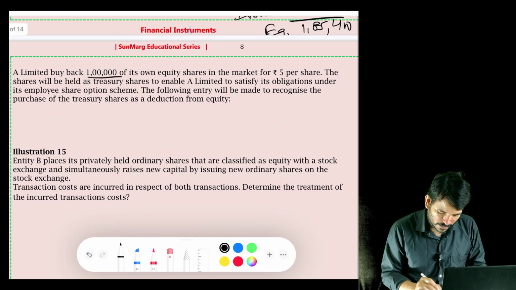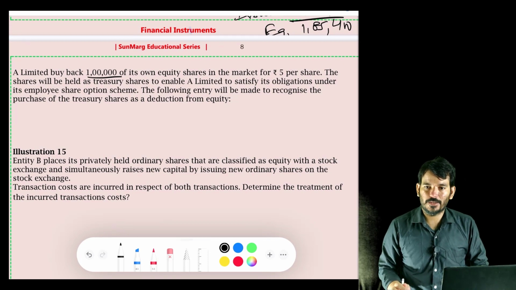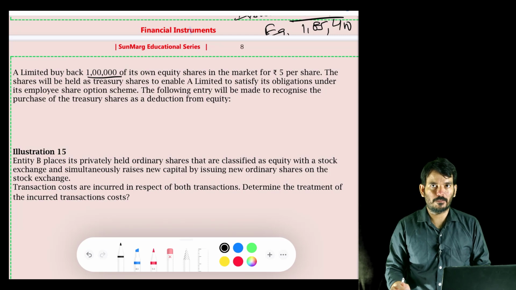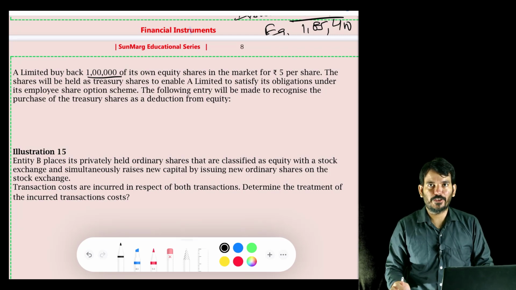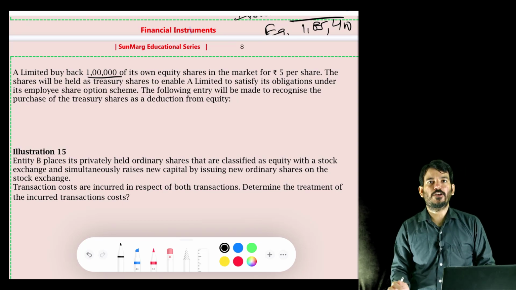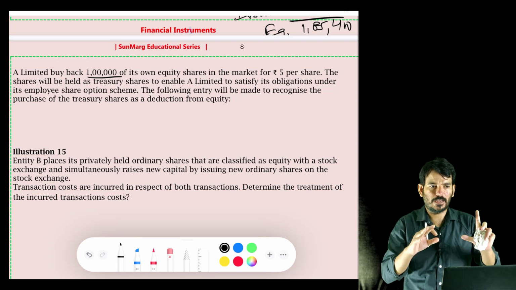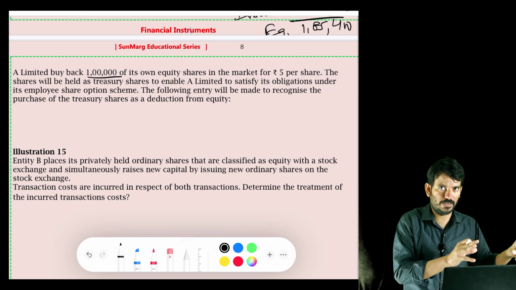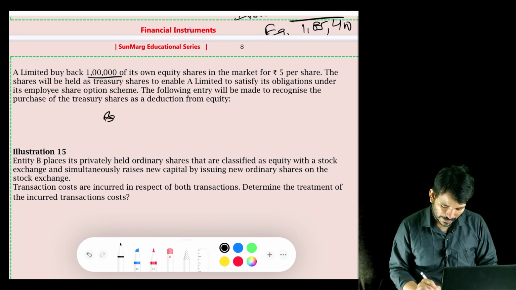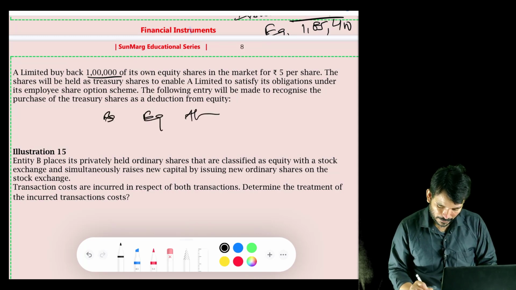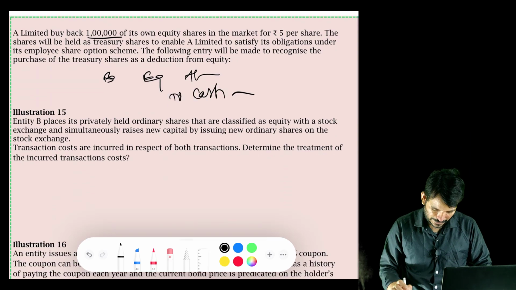So there is one company which is just buying back its own equity shares. Whenever you are buying back equity, we will not do any fair valuation. Remember, it's a residual interest, right? We can do fair valuation for all our assets. We can do fair valuation for our liabilities, but we will not do fair valuation for our equity. So whenever you are redeeming or buying back your own equity, the entry is very simple, like in foundation, whatever you have read, studied, like CPT, just reverse it. Okay, so cancel the equity account, debit it, cash is going out or bank is going out, we can credit that. So there is no logic in that.